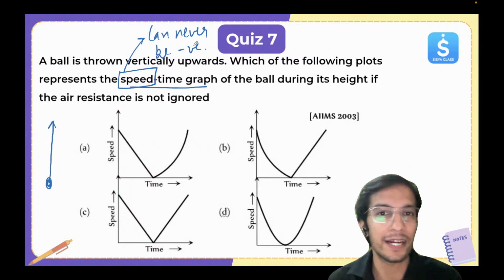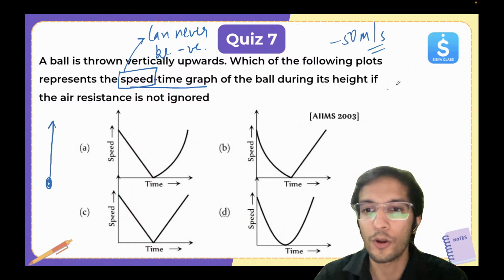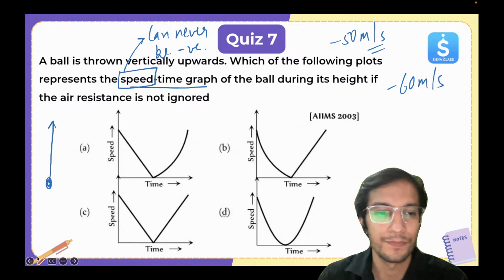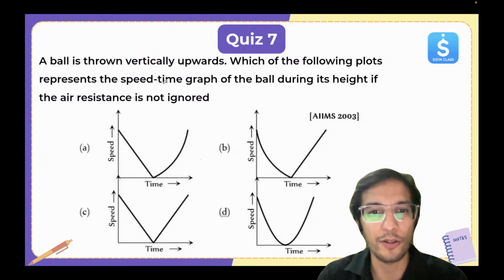Okay, speed can never be negative. Like, a car is moving at -50 meter per second, we can't say that. Or -60 meter per second. It's not possible. Okay, so pay attention. The graph will always be positive.